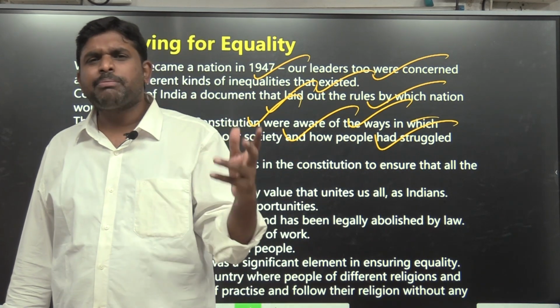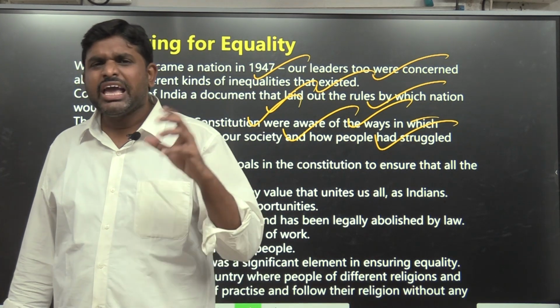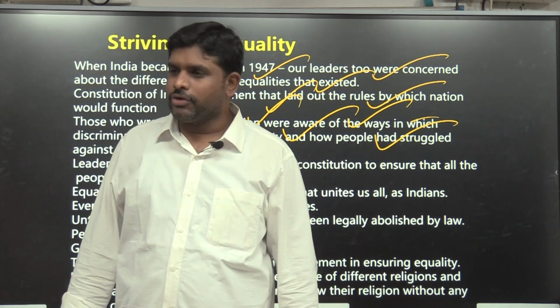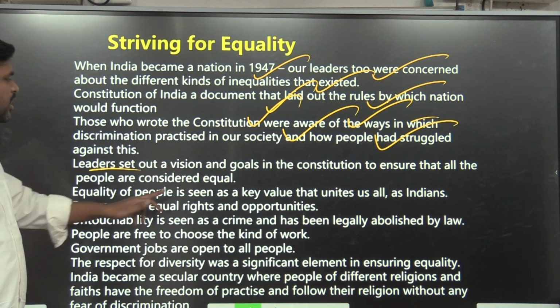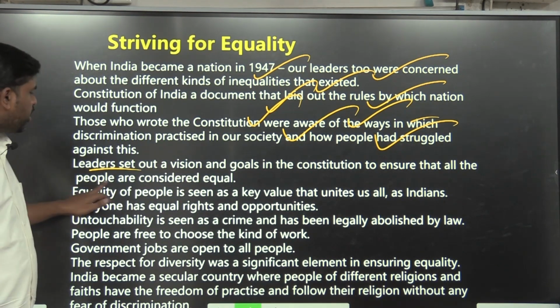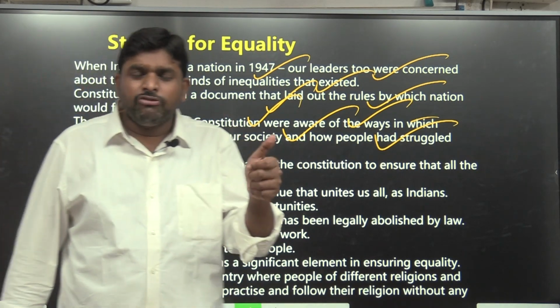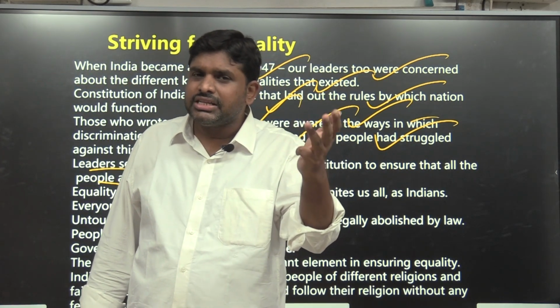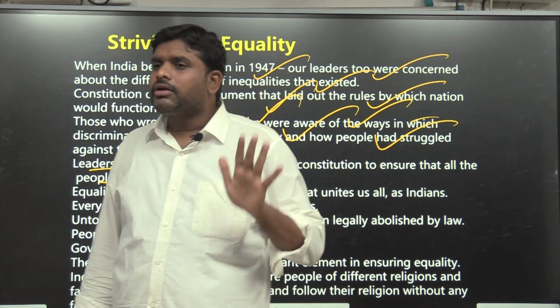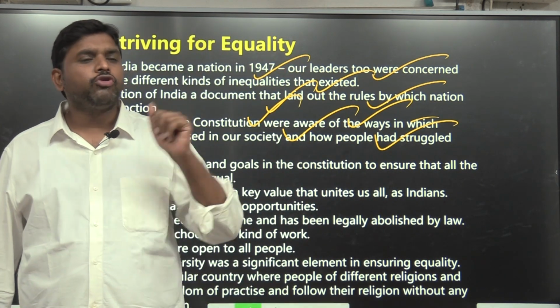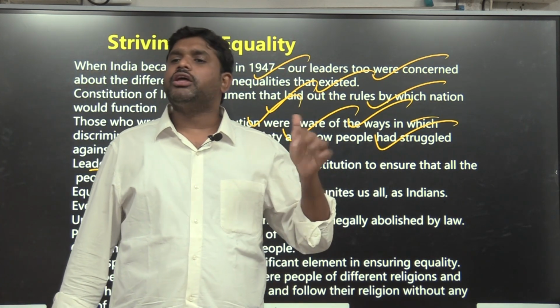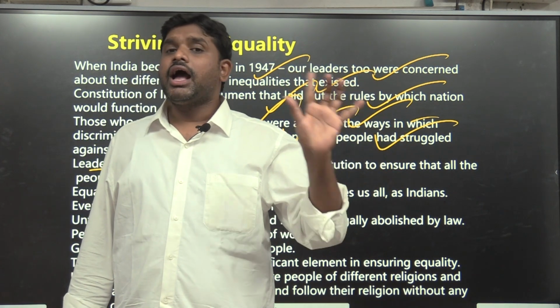It is a practical and real example of discrimination, of prejudices, of stereotype. Leaders set out a vision and goals in the Constitution to ensure that all people are considered equal. That is the reason the Constitution, Article 14, Article 15, Article 16, Article 17, Article 18, talks about right to equality.